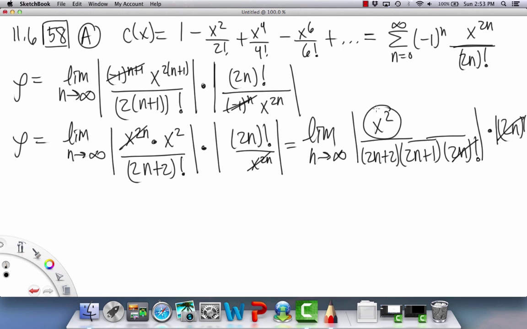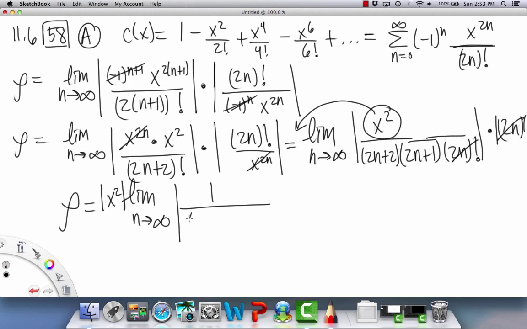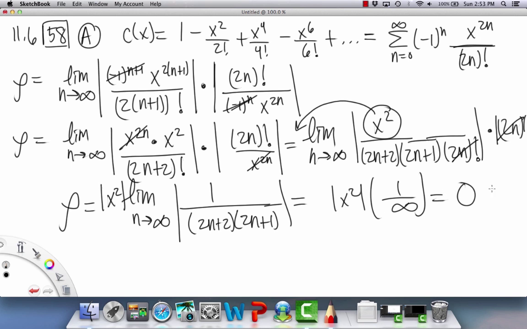And again, like I've done before, this x squared doesn't really matter in the limit. So we're going to bring that out to the front to be a constant. Okay, so we have rho equals the limit, I'll write that in front, as n goes to infinity of 1 over, and what's left inside? We have a 2n plus 2 on the bottom times a 2n plus 1 on the bottom, and everything else canceled out. So now we can just plug in n, and once we do that, we're going to get 0, right? Because this is all like 1 over infinity stuff. So we get that rho equals 0, which is always less than 1.